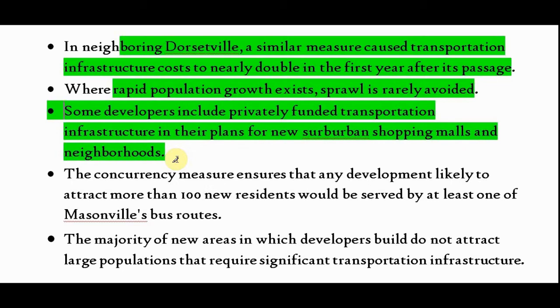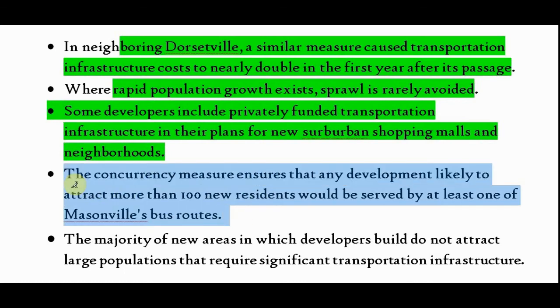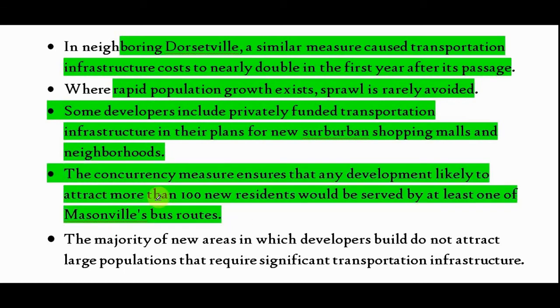So C out. D says the concurrency measure ensures that any development likely to attract more than 100 new residents would be served by at least one of the Masonville bus routes. Now it is the effect after construction, and that is positive. So instead of undermining, actually it is supporting, that it will invite people. So D out.